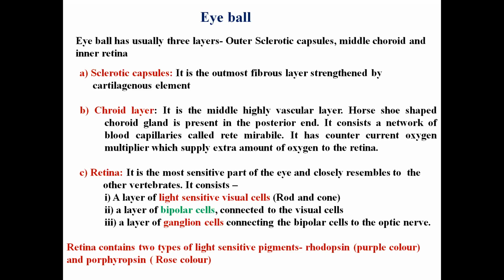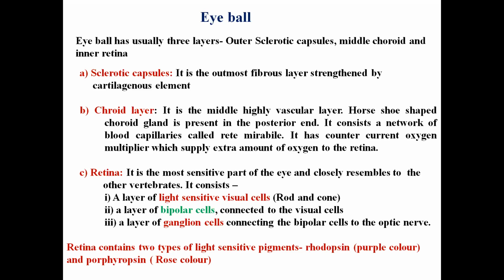Then there is another cell known as the bipolar cell, and the third is the layer of ganglion cells. The bipolar cell is sandwiched between the visual cells and ganglionic cells. Visual cells are connected to the bipolar cells, bipolar cells are connected to the ganglionic cells, and ganglionic cells are connected to the optic nerves.